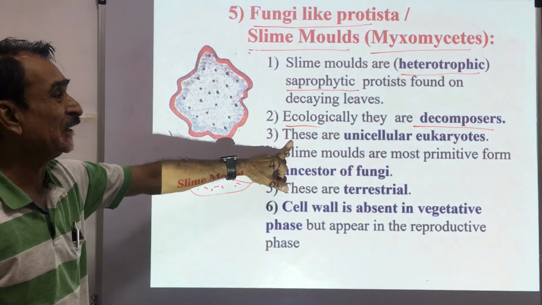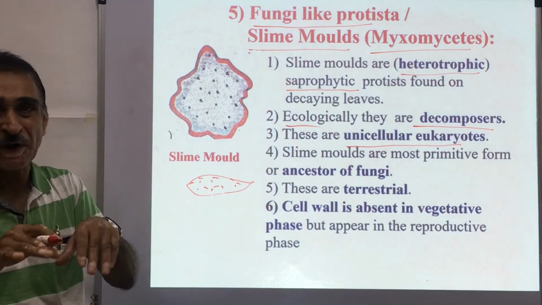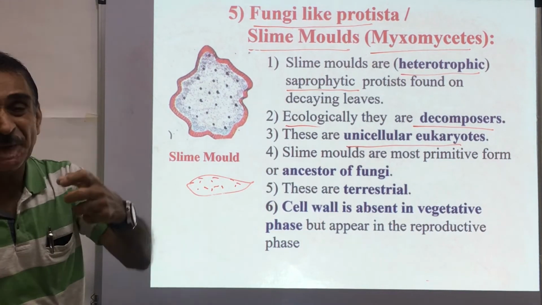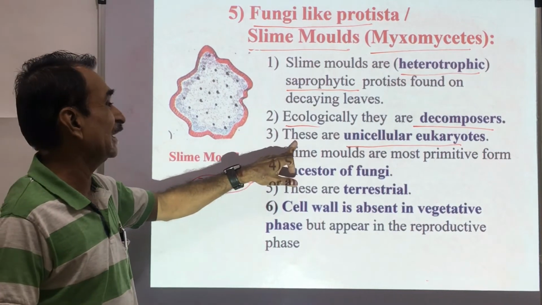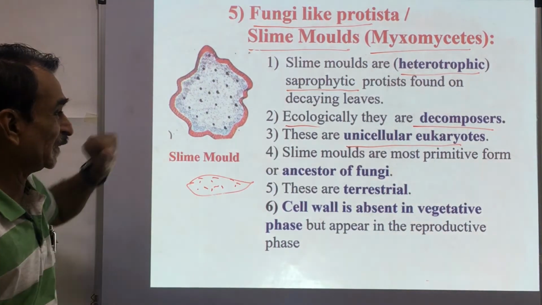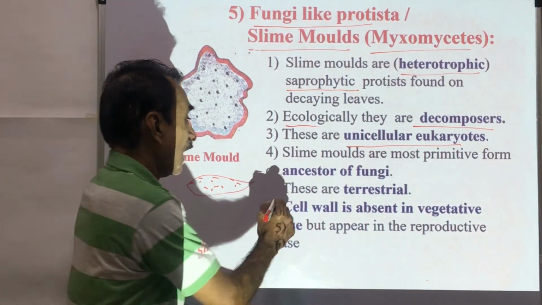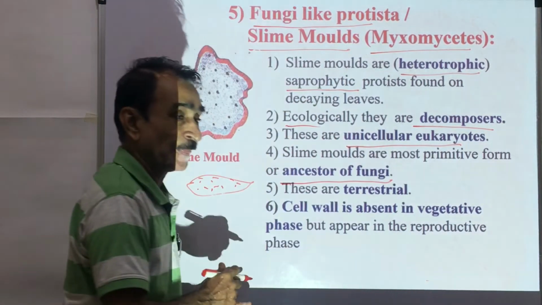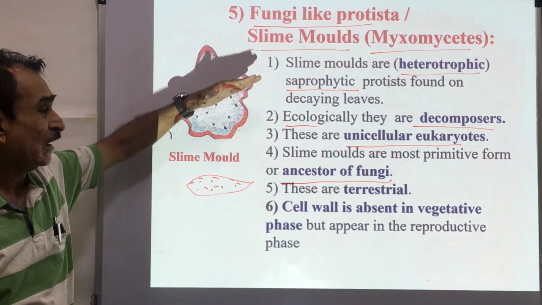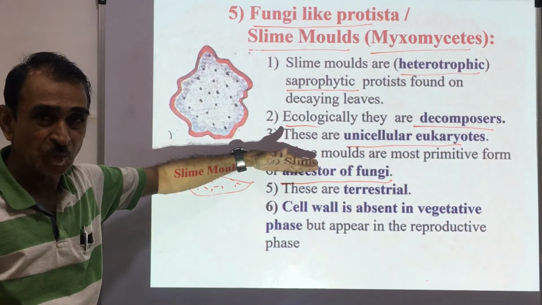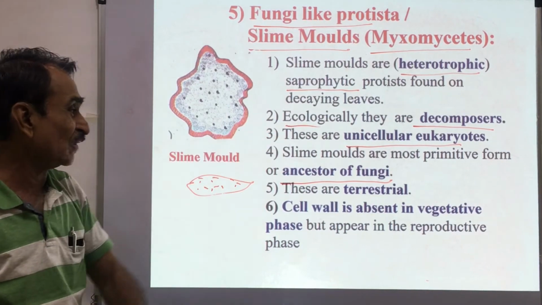These are unicellular eukaryotes. Eukaryotes means they have a definite distinct nucleus and cell organelles. So these are unicellular eukaryotes. This is the structure of a slime mold. Slime molds are the most primitive forms or ancestors of fungi. It means all the types of fungi originated from these slime molds. So these are the ancestors of fungi.